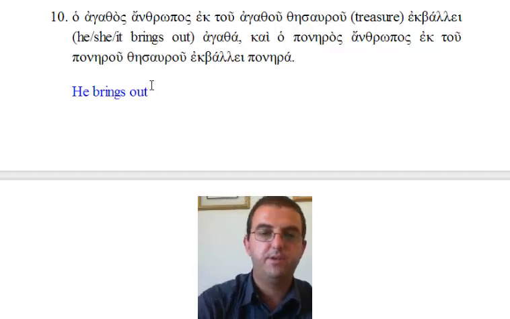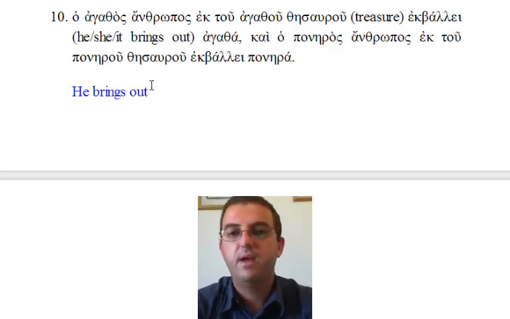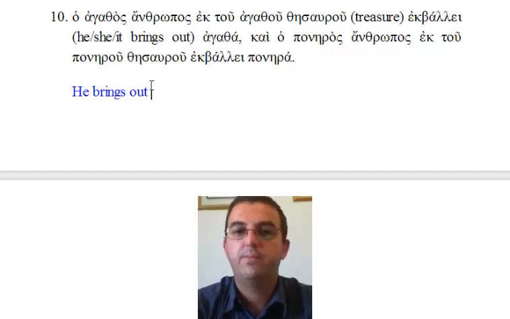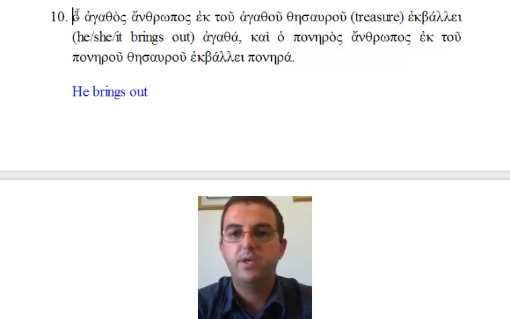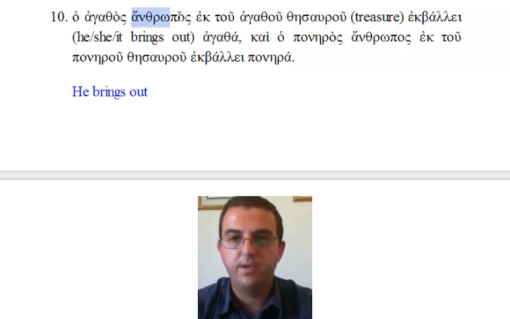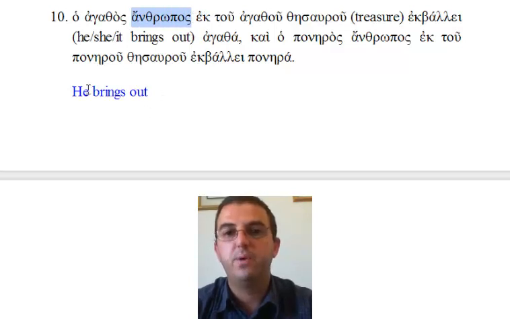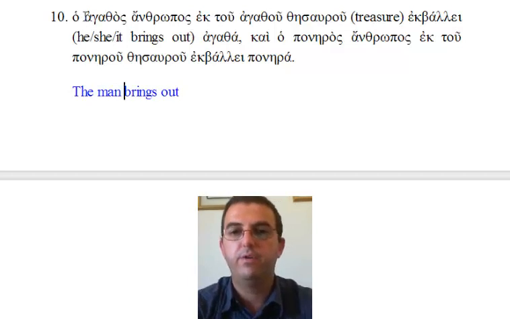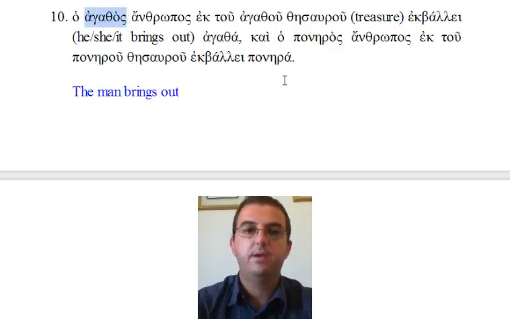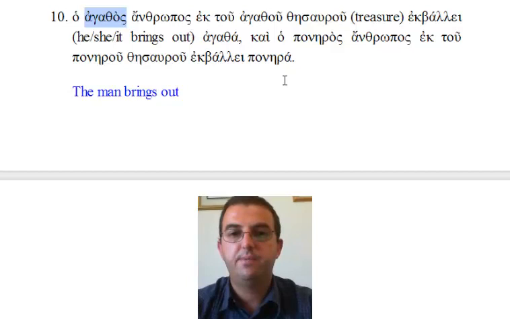Now it's going to be a bit redundant. Out of tou agathou thesaurou. Remember, ek takes the genitive case, which is what we have here. Tou thesaurou, the treasure. And once again, notice that agathou, over here, the middle word, is between the article and the noun that it's modifying, so it is the good treasure. So the good man brings out of the good treasure, agatha.